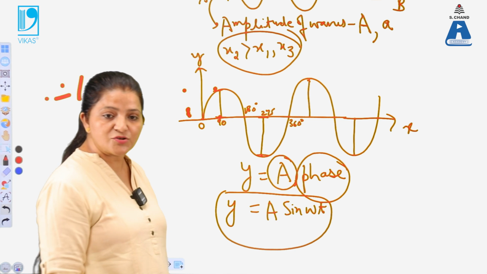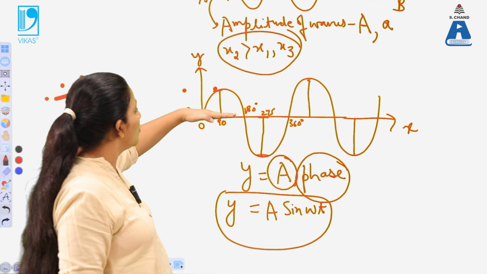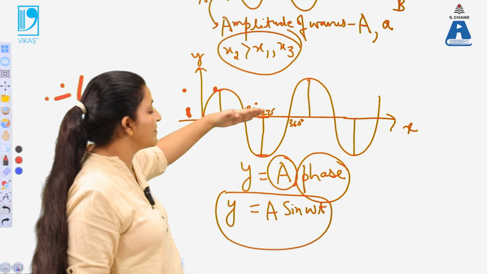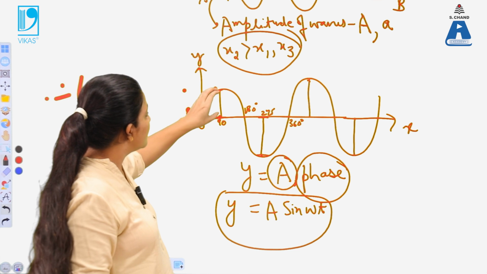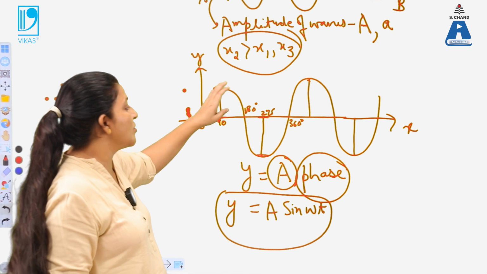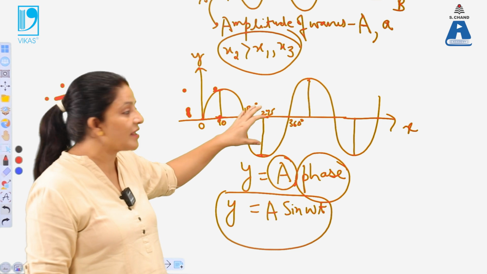The phase of the wave is taken depending upon whether the crest is there or the trough is there. That means in the positive half cycle, the phase has a positive value, while for the negative half cycle, the phase has a negative value.